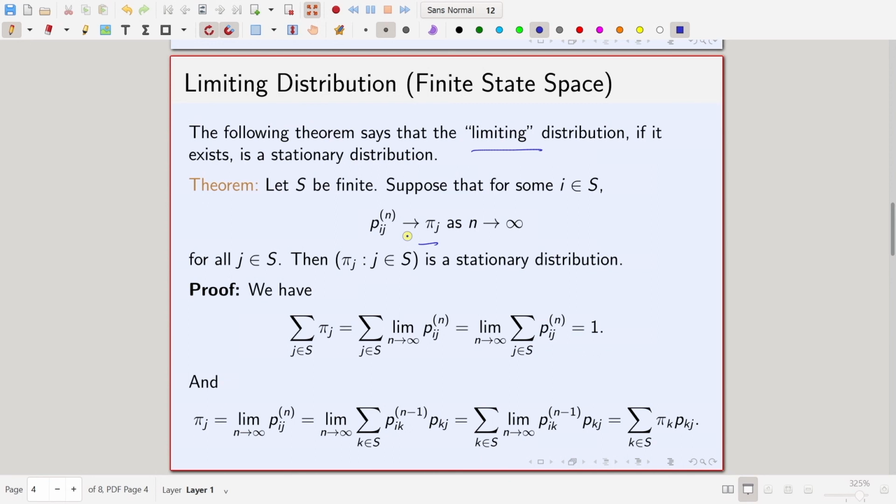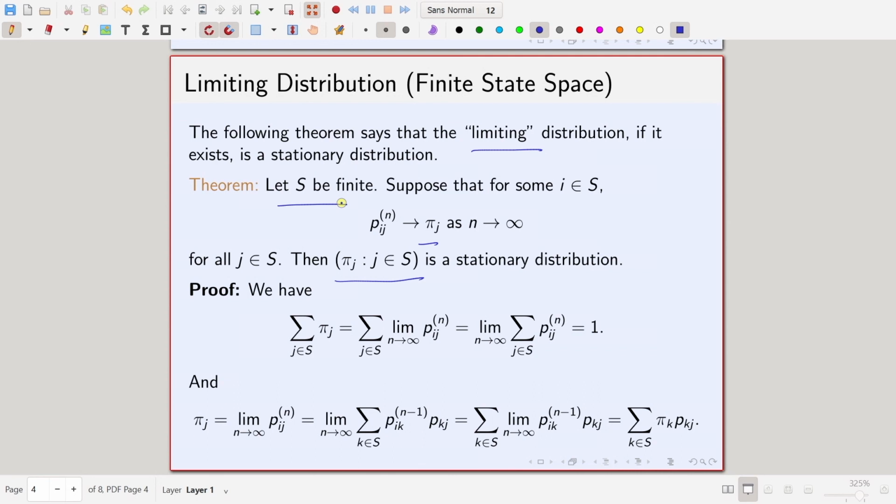The statement of the theorem says that suppose such a pi j exists such that P_ij^n converges to pi j as n goes to infinity for all j in S, then this limiting distribution pi j is a stationary distribution, fine. And again this is when S is finite. This is important. This theorem does not claim it for S infinite.